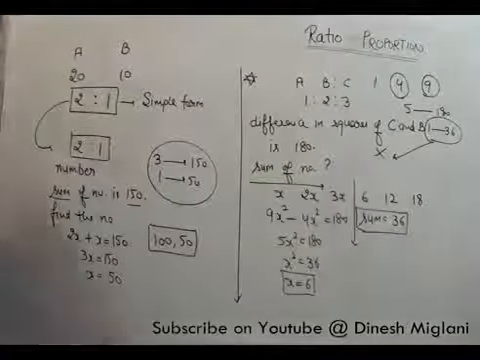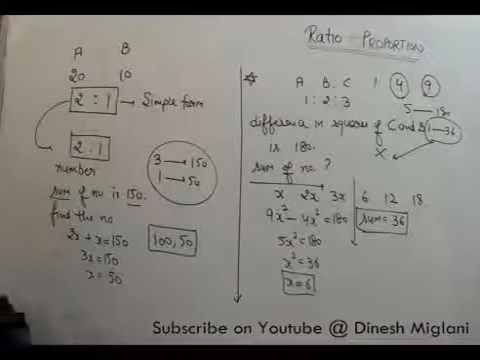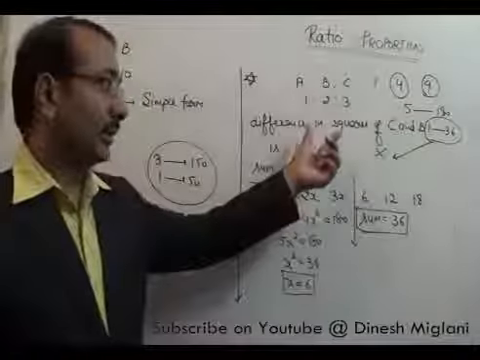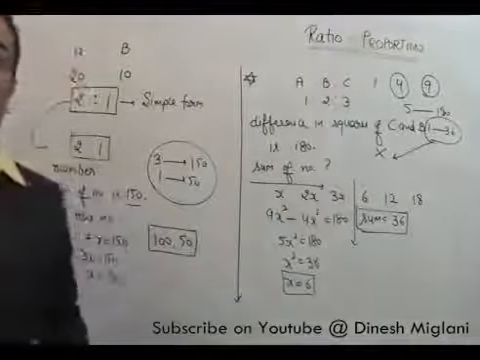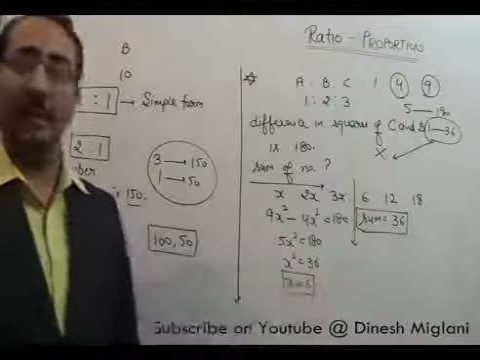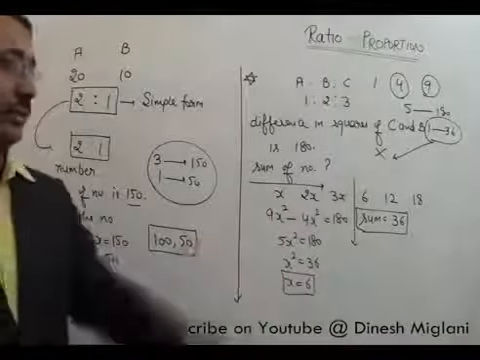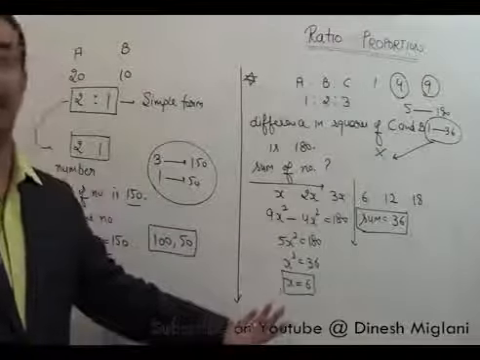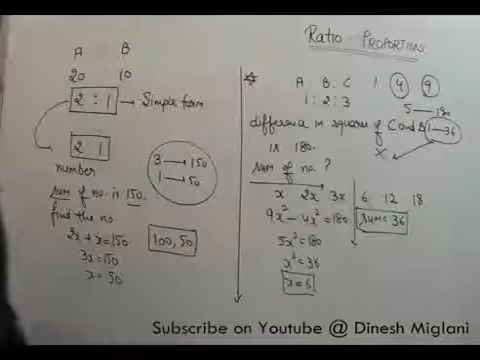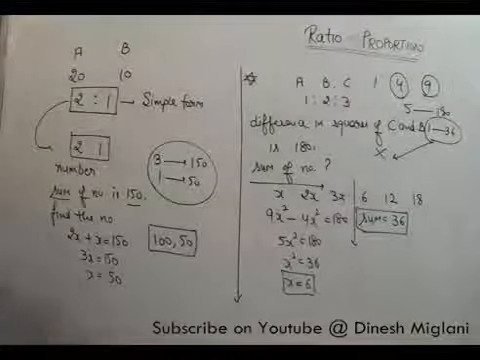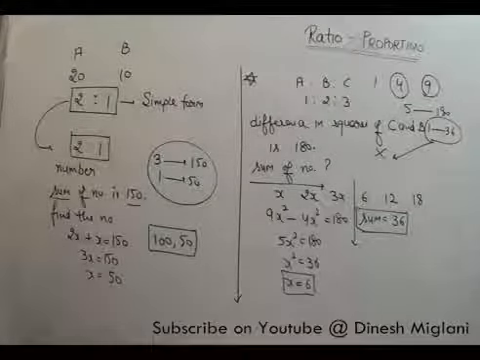So what you have to remember is that when the question is given in terms of squares or cubes, assume the numbers in terms of x. So I can say x, 2x and 3x. Solve it, find x and answer your question. So you can say the sum of the numbers is equal to 36.